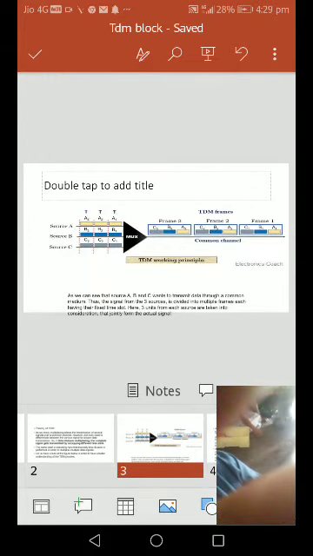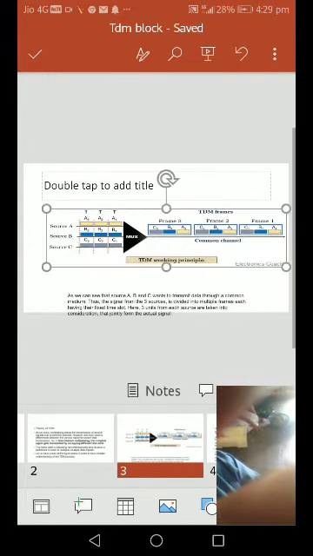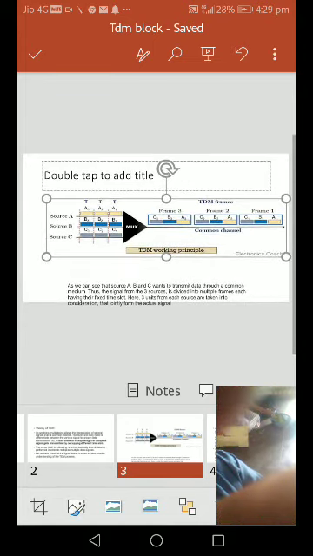Here we have an example for time division multiplexing.